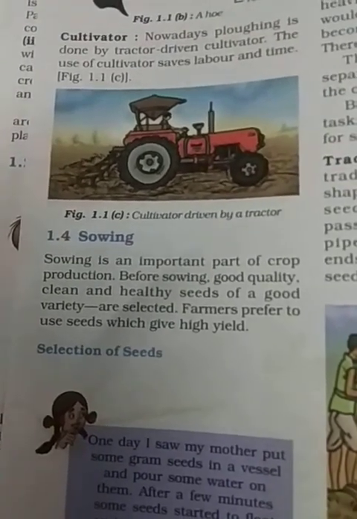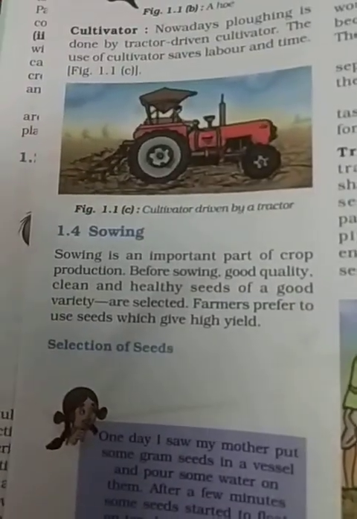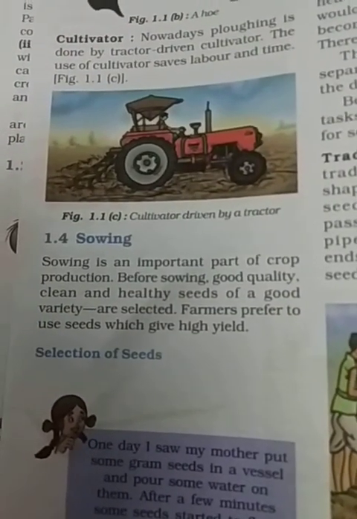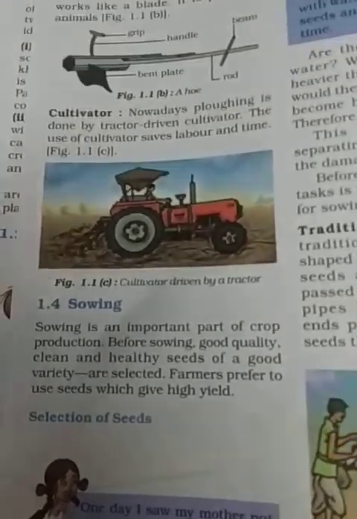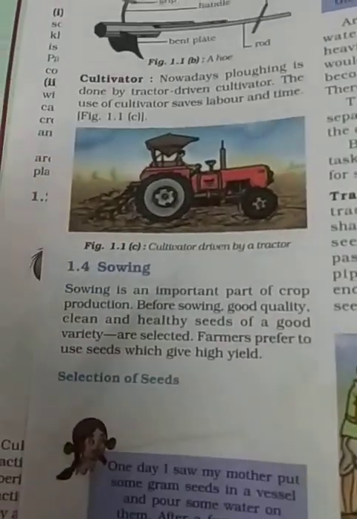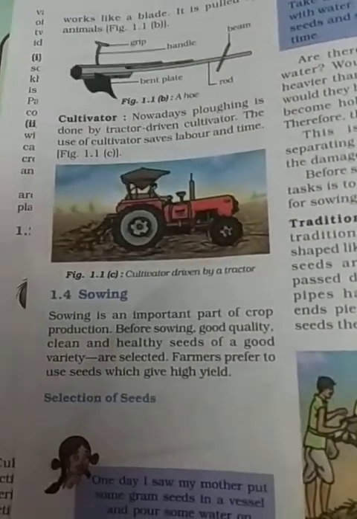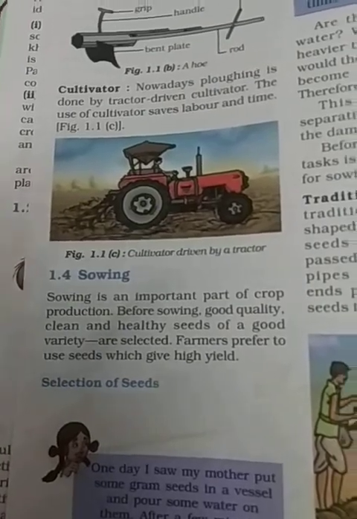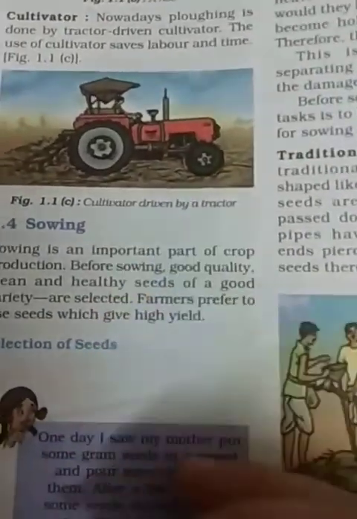Quality of the seed is an important factor that determines the crop yield. How can we select the good quality seed? Selection of good seeds is done by putting the seeds in water.